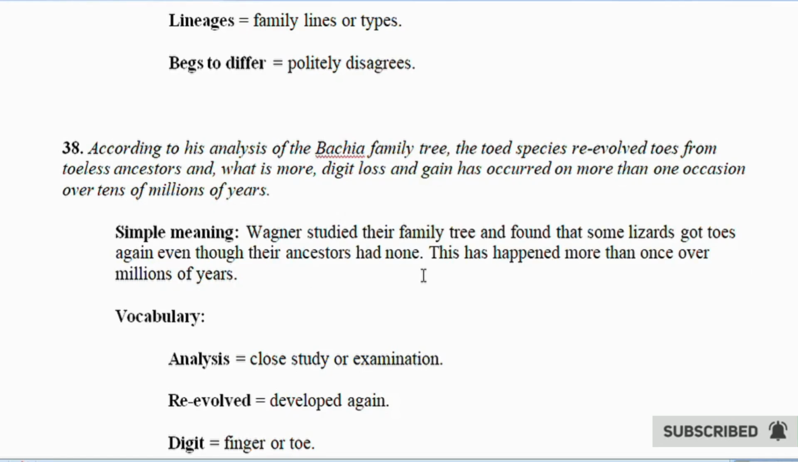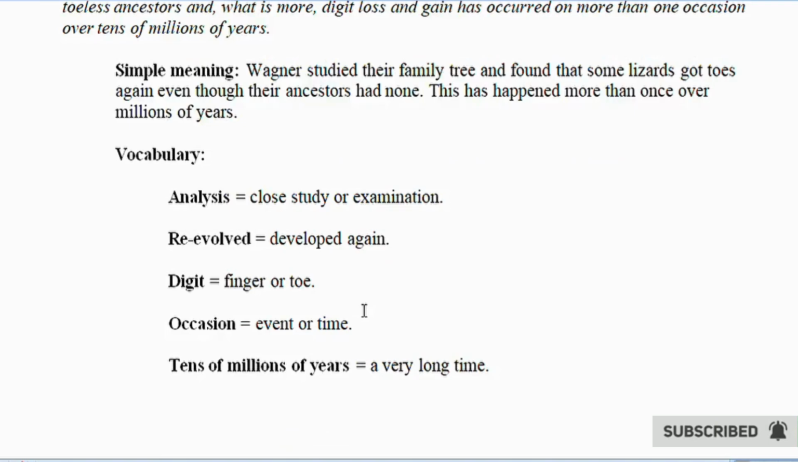Vocabulary. Analysis equals close study or examination. Re-evolve equals develop again. Digit equals finger, toe. Occasion equals time. 10 million years equals a very long time.